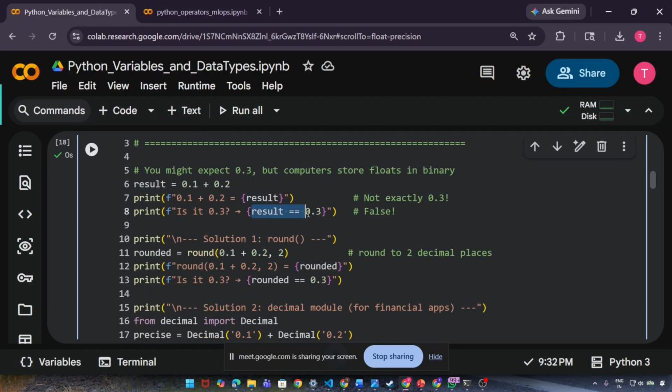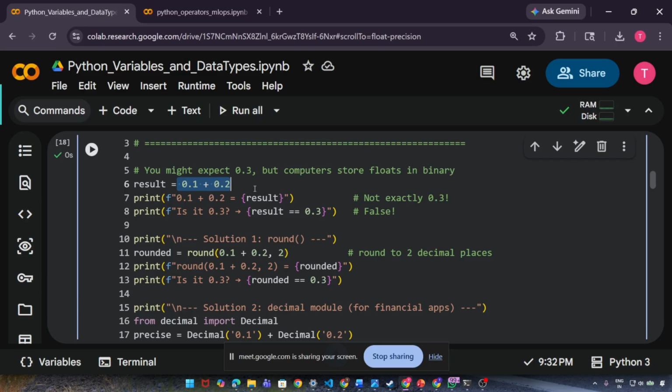You can see this part. What this part is doing is a comparison section. Again, we will discuss comparison in a deeper manner later, but just for your information, result is a variable which will store the output of the addition of these two values, 0.1 plus 0.2.